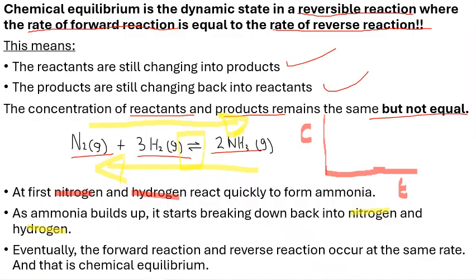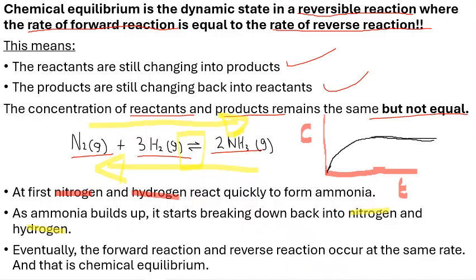Okay, let me use another color there. So these are our reactants, right? This is the reaction of the nitrogen gas and also the hydrogen gas. Okay, let me draw this. It goes right up, up, up. You see, it's forming ammonia up until it just becomes a straight horizontal line right there. Okay, guys, this is supposed to be a straight horizontal line.